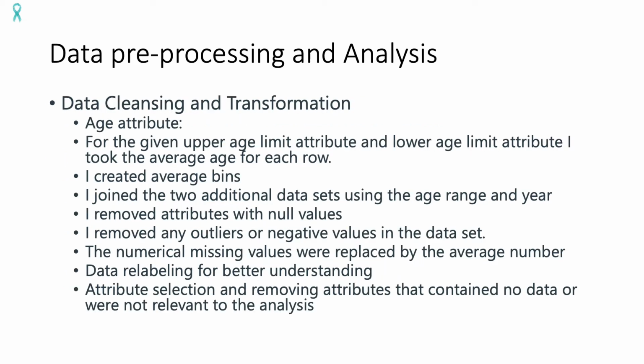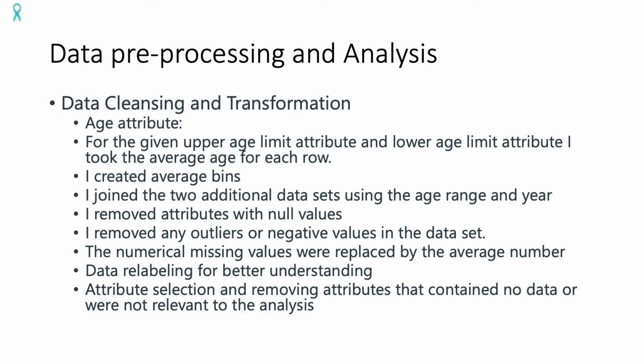For the data processing and analysis part, first I did data cleaning and transformation. This is, for example, for the age attribute. For the given upper age limit attribute and the lower age limit attribute, I took the average age for each row. I created average bins. I joined the 2 additional data sets using the age range and year. I removed attributes with null values. I removed any outlier negative values in the data set. For numerical attributes, missing values were replaced by the average number.